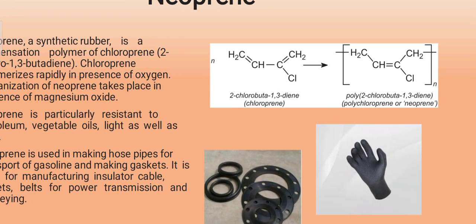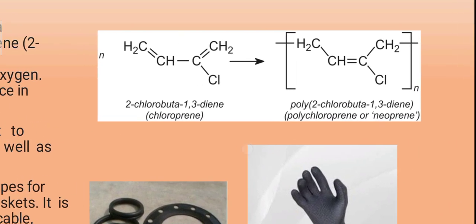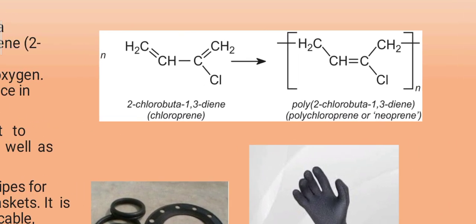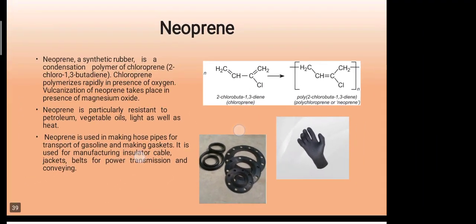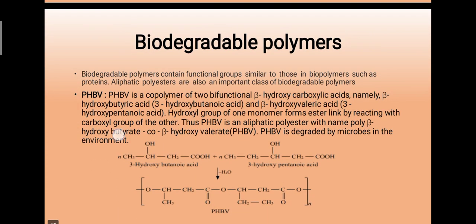You see the reaction. In the reaction, 2-chlorobuta-1,3-diene, means chloroprene, undergoes polymerization. By that we'll get poly 2-chlorobuta-1,3-diene, or polychloroprene, or neoprene product. It can be useful for making such type of articles that you can see in the diagram. Later on, I want to discuss the biodegradable polymers.